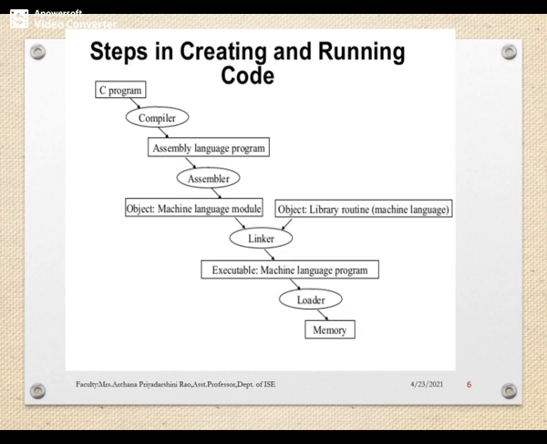First it translates into assembly language code, which is given to the assembler, and the assembler will generate the object code. The libraries are linked by the linker to generate the machine code, and this machine language is loaded into the memory. These are the steps involved in creating and running a particular code.